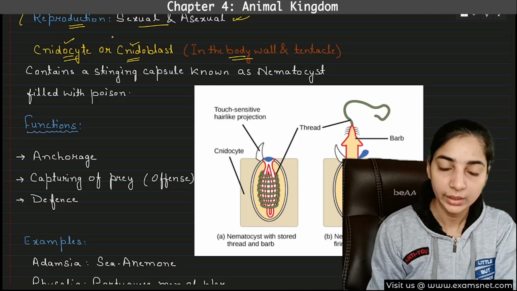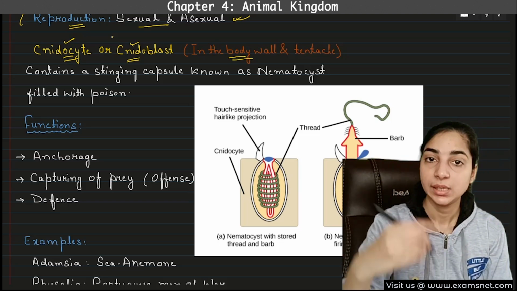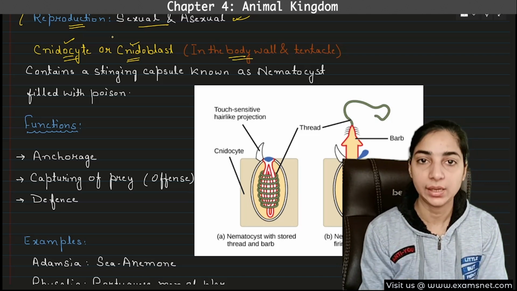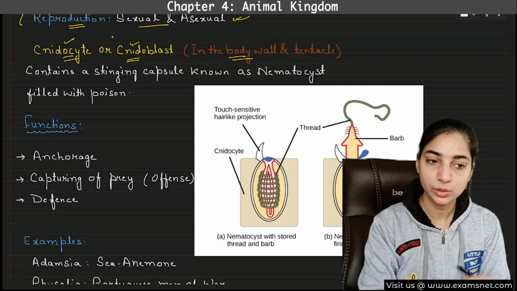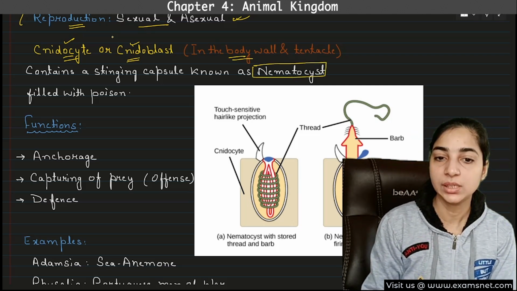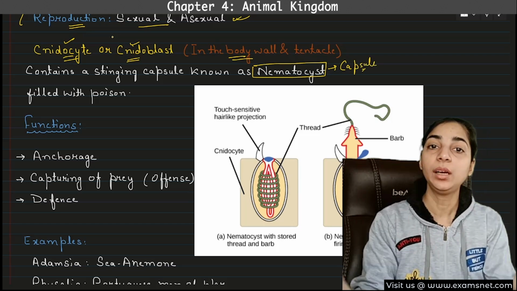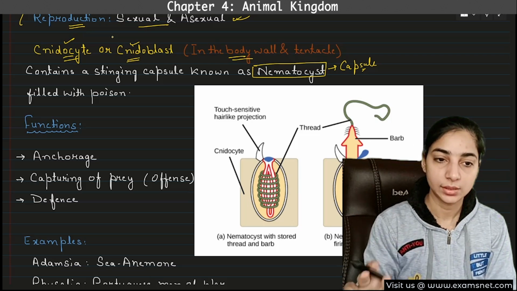Now, here you have to pay attention. What is cnidocyte? Cyte means cell. So cnidocytes are the cells, and these are also known as cnidoblast. Now inside that cell, there are special type of capsules which are known as nematocyst. So nematocyst is the capsule that is found inside the cell known as cnidocyte or cnidoblast.